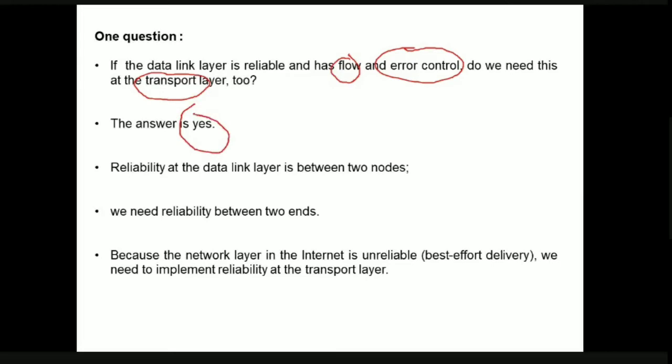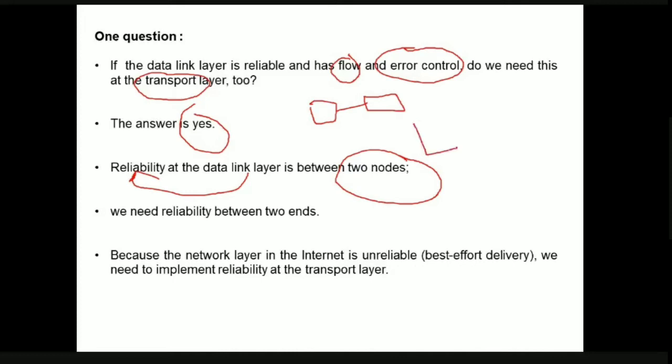Why? Because reliability at the data link layer is between nodes. If you remember, the communication in the data link layer is node to node communication, the communication in the network layer is host to host communication, and the communication in the transport layer is process to process communication, right? The data link layer provides reliability, of course, but only between nodes, because it is only concerned with node to node communication.